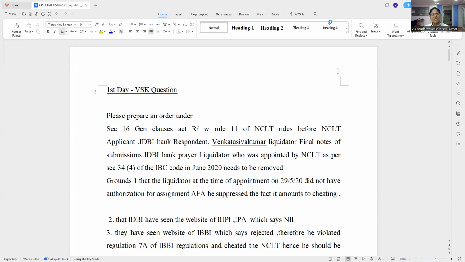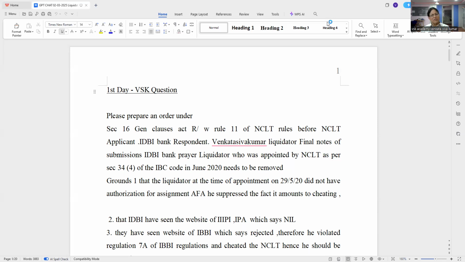So IDBI Bank wanted me to give it back to the proper promoters. And since we cannot give because, as per rules, they became hostile. Liquidation order was pronounced. This is the background to the case. And the case was filed by them.